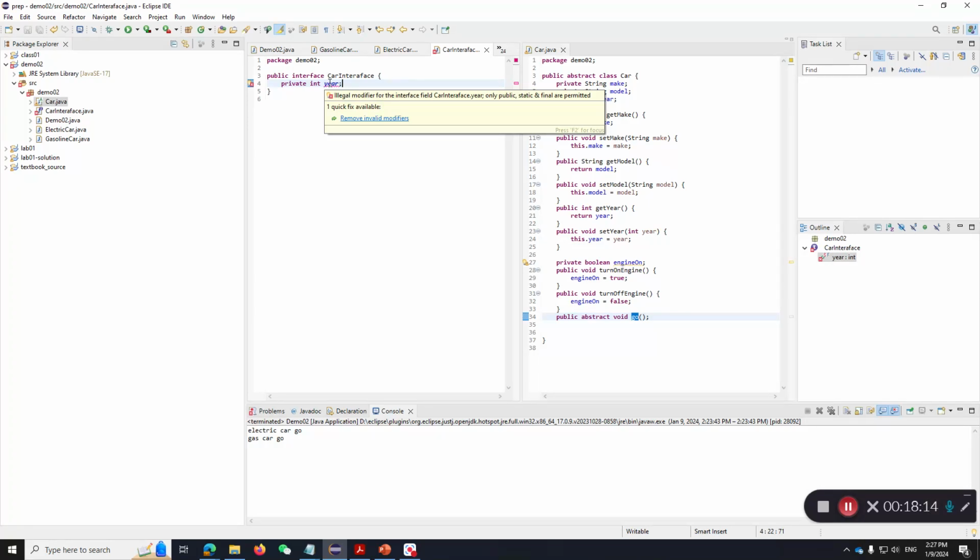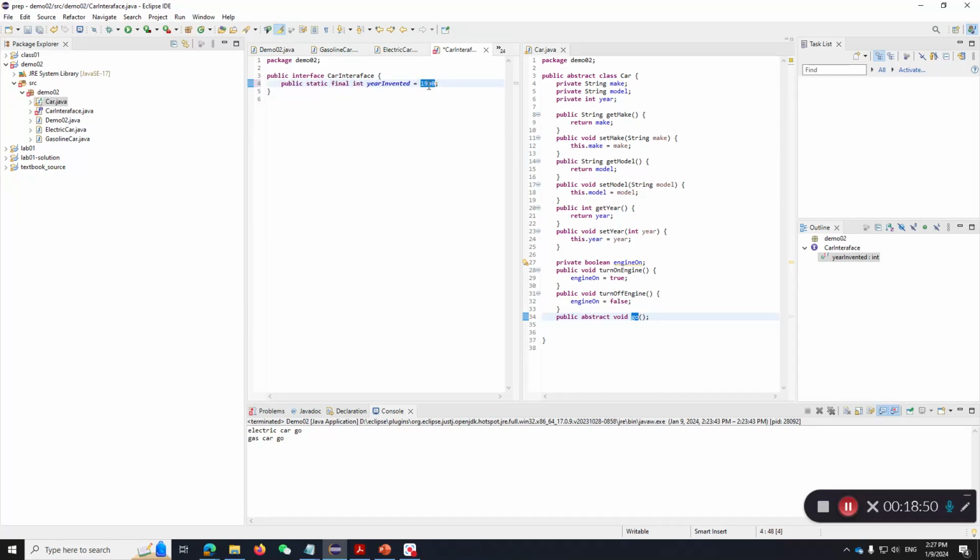You can have a constant, public static final. You can have this, which is a constant to the interface. For example, let's say the cars were invented in 1930. I'm just making up things.